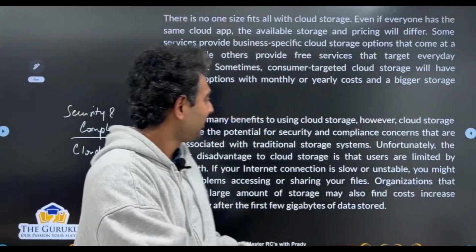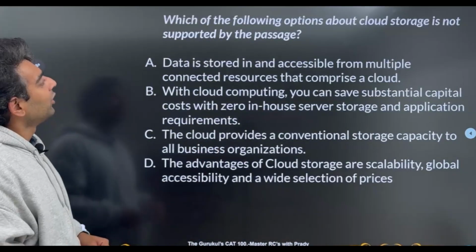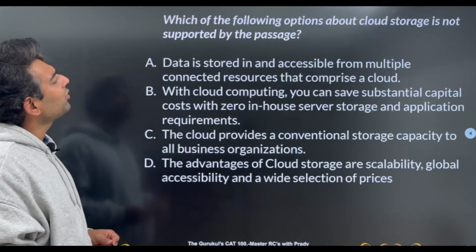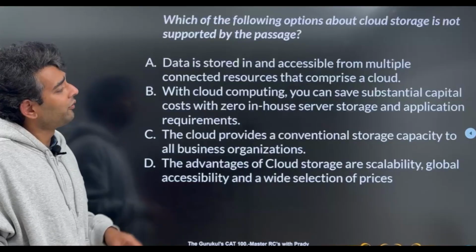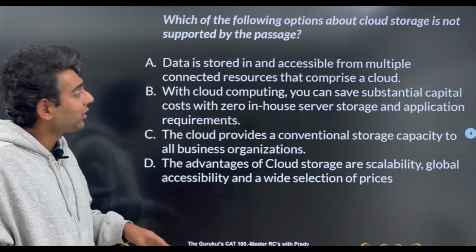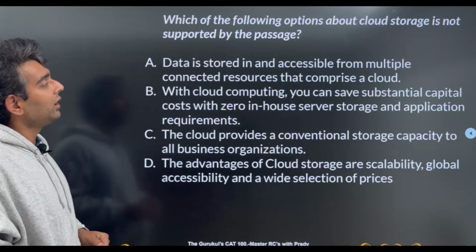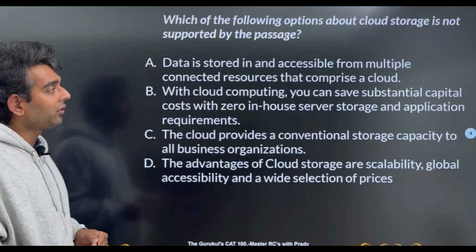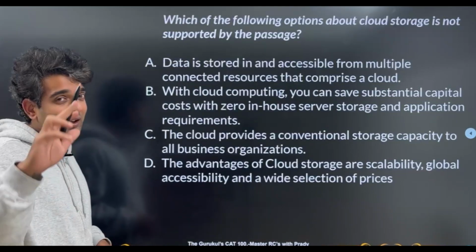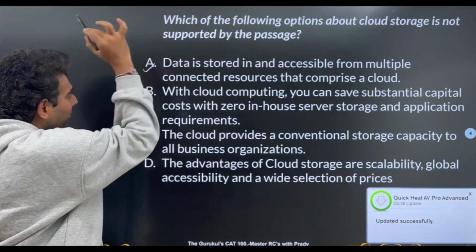Now that we've understood this passage, let's get into the questions of this passage. So question number 1 says, which of the following options about cloud storage is not supported by the passage? So which of these is not given in the passage? A, data is stored in and accessible from multiple connected resources that comprise the cloud. This is what we've seen in the first paragraph. So this has been given.